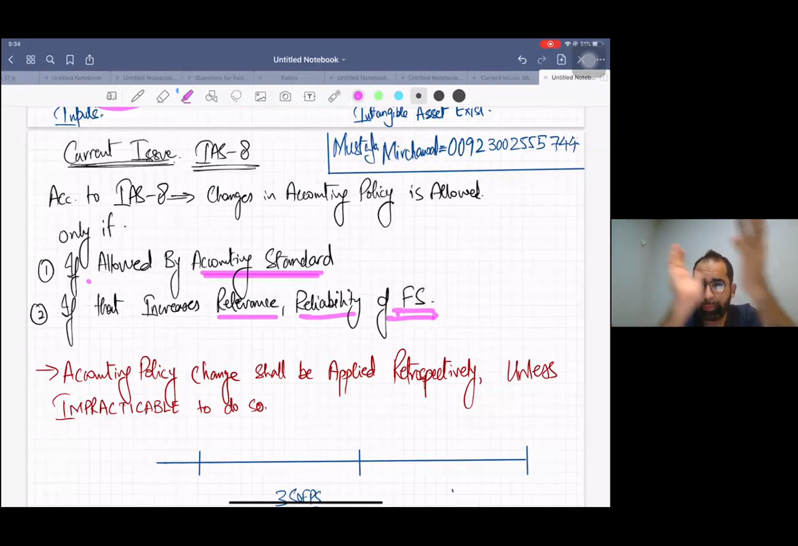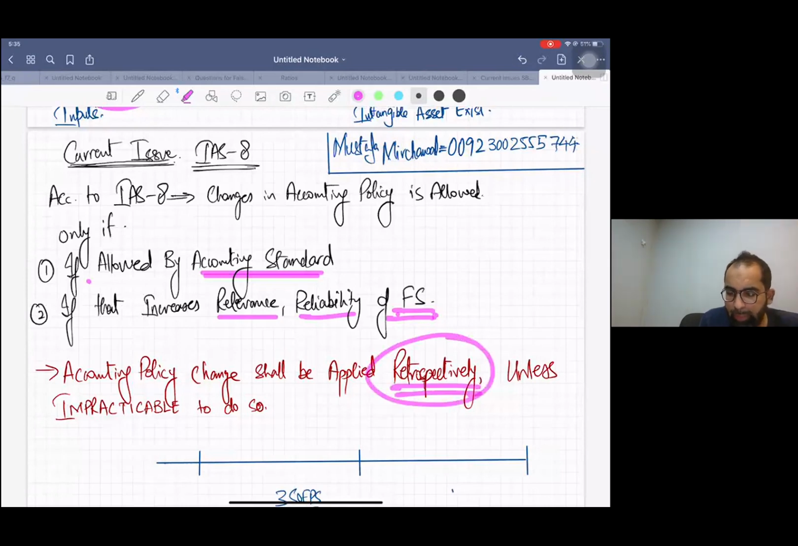Now, let us say you are going to change the accounting policy because of one of these reasons. It is allowed. Now, how will you apply this change of accounting policy? The change of accounting policy is applied retrospectively. The accounting policy change shall be applied retrospectively.